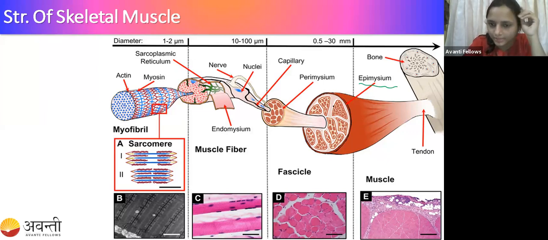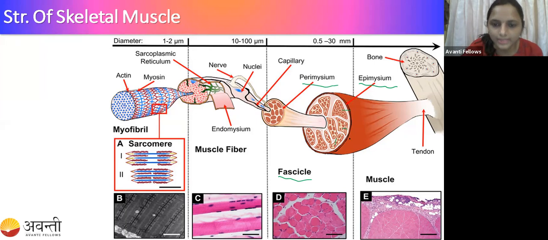Here you can see it consists of so many fascicles. This one is called the fascicle. The fascicle is covered by the perimysium. If in the exam they ask about the fascicle covering, that is the perimysium. If they ask about the muscle covering, that is the epimysium.